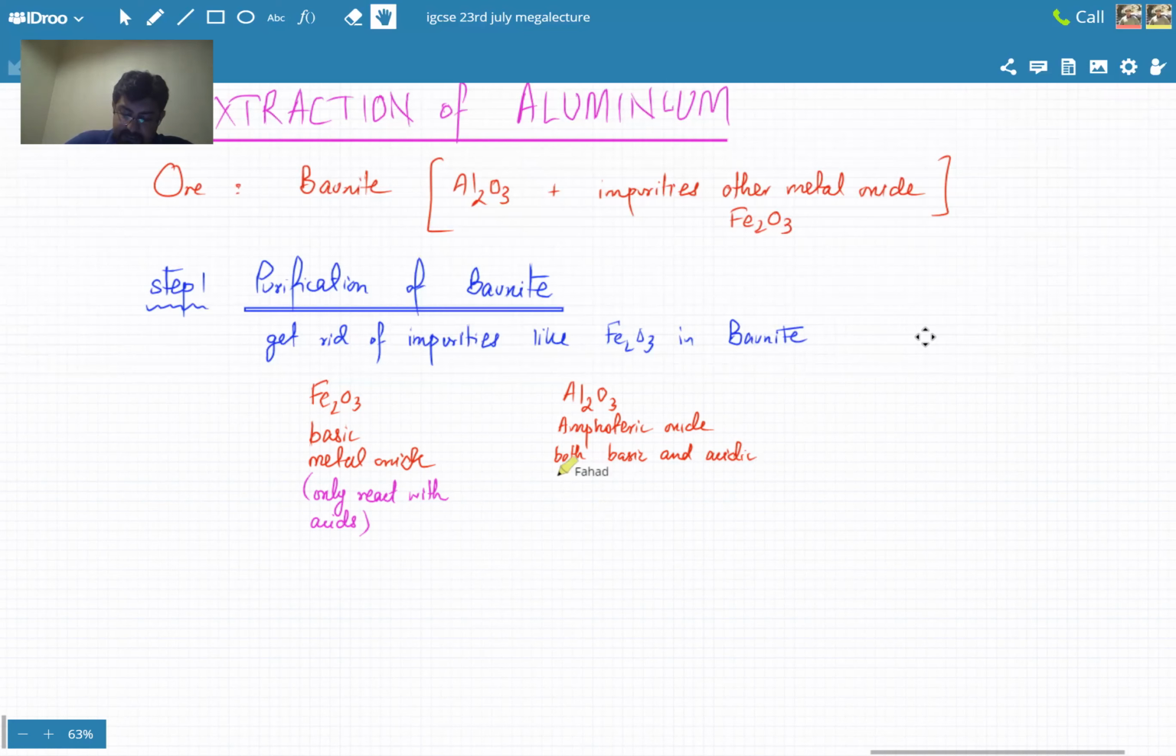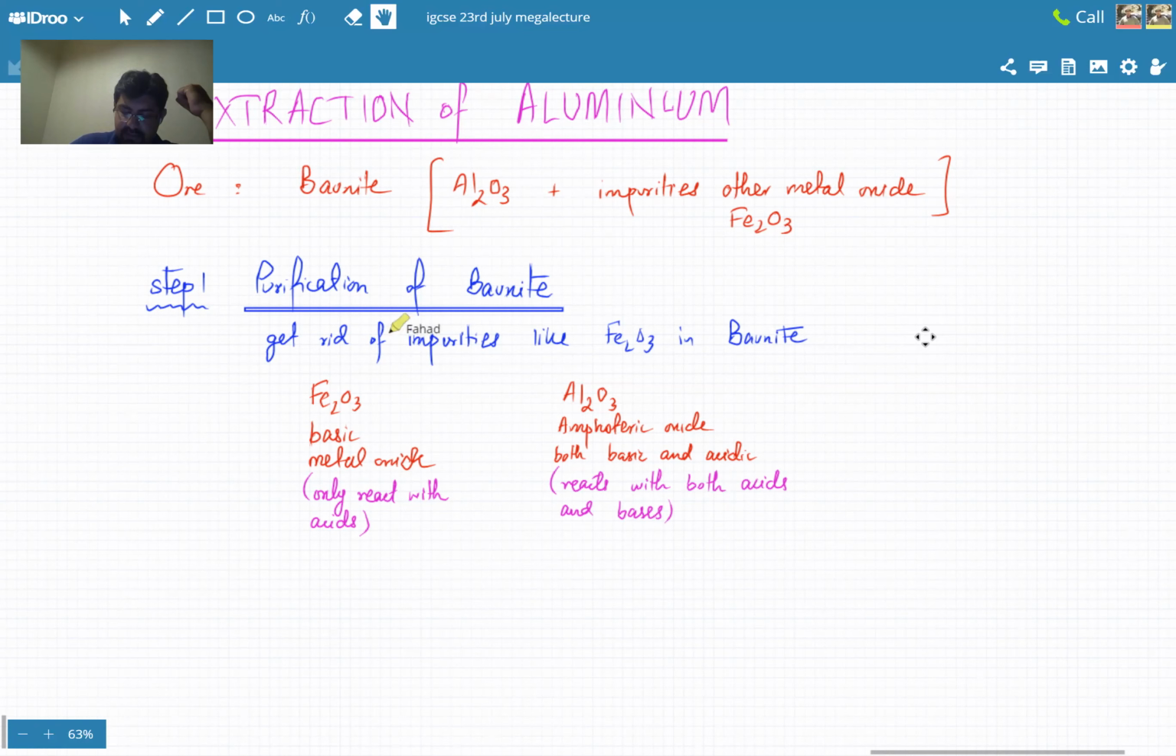So its special property is that it can react with both. It reacts with both acids and bases. With an acid, it reacts as a base. With a base, it reacts as an acid. It neutralizes both. So there's this minor difference between the two metal oxides. We want to keep this one and we want to get rid of this one.